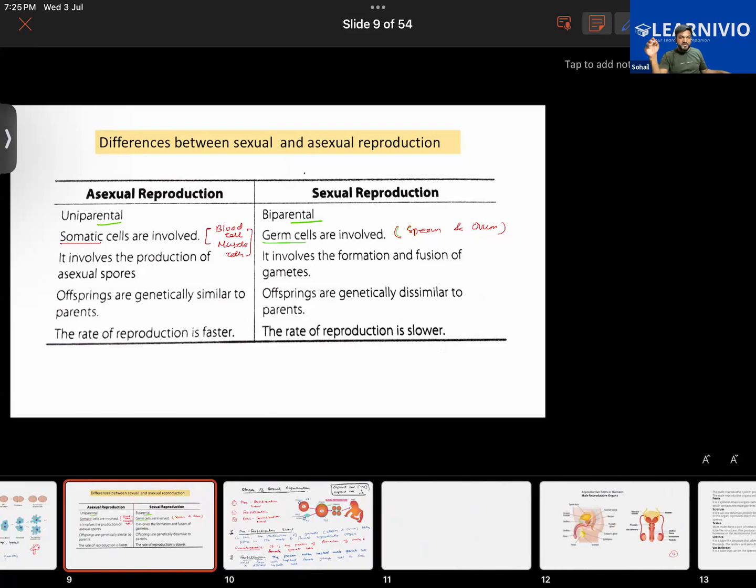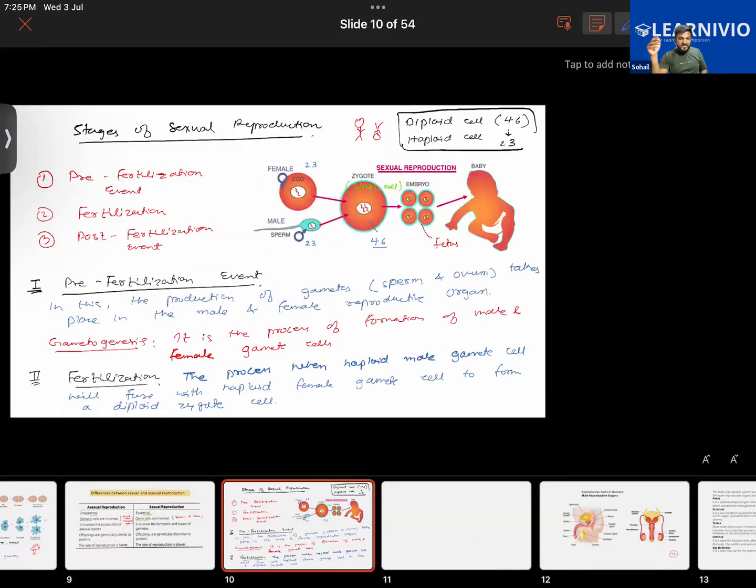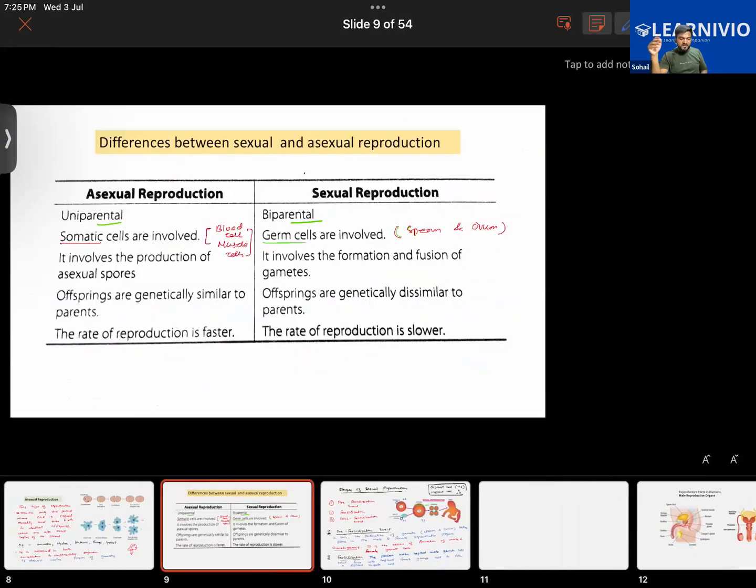We have 5 minutes remaining. In that time, you can note it down if something is left. Have you written down the differences between sexual and asexual reproduction? Yes, sir. Good.